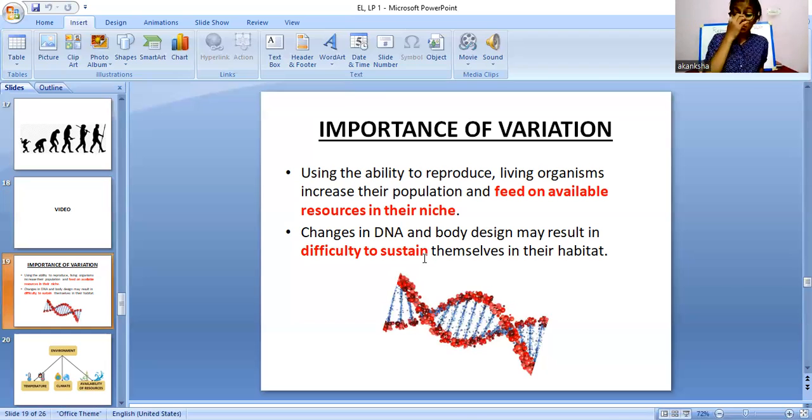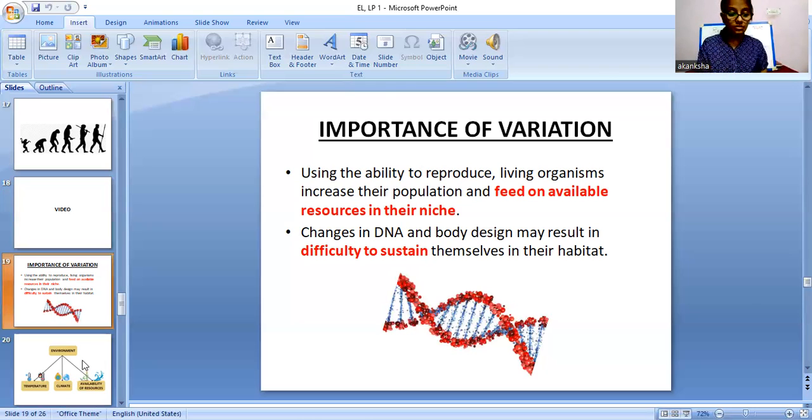Okay, so this is also the second point, the importance of variation. It comes through first the different feeding habits, and second, there must be different DNA structure, DNA information must be different, passed on from parents. Different information must have been passed on from parents to their offspring. Yes, so this must be the second reason. So now we will see some more reasons for variation.